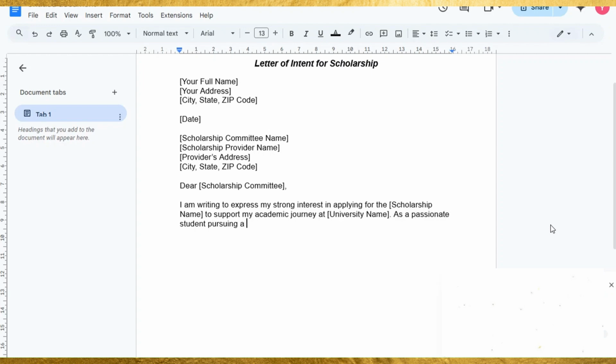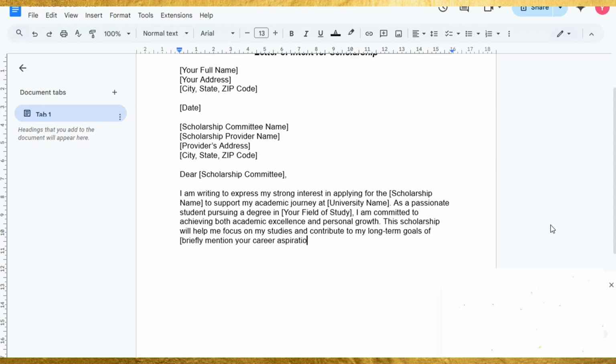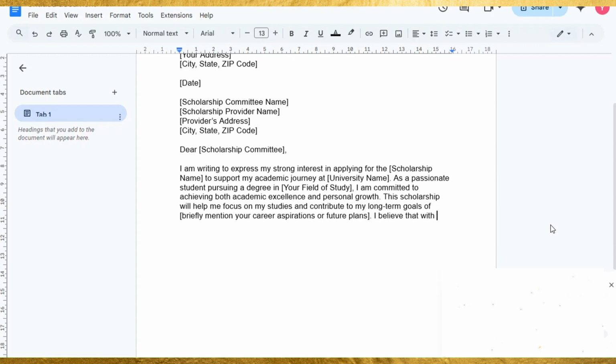"As a passionate student pursuing a degree in [your field of study], I am committed to achieving both academic excellence and personal growth. This scholarship will help me focus on my studies and contribute to my long-term goals of [briefly mention your career aspirations or future plans]. I believe that with this financial support, I will be able to make the most of my university experience and contribute positively to both my community and the field."